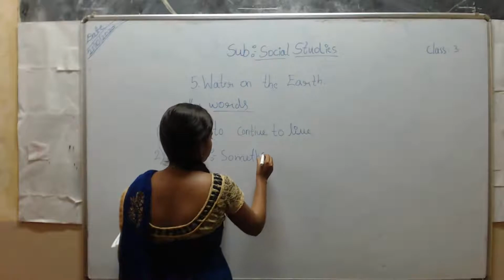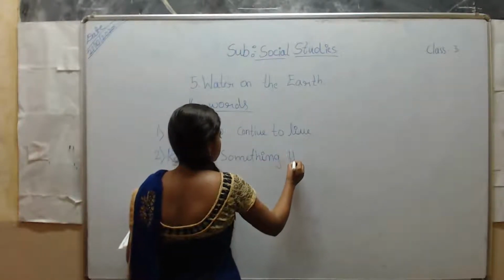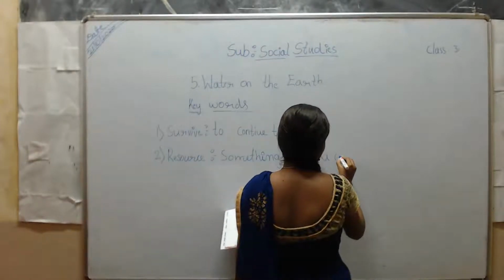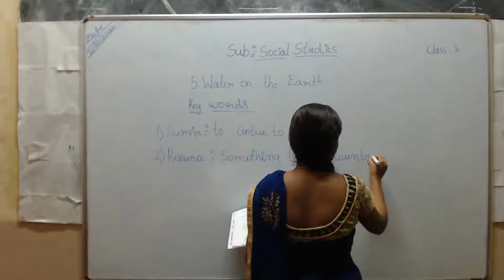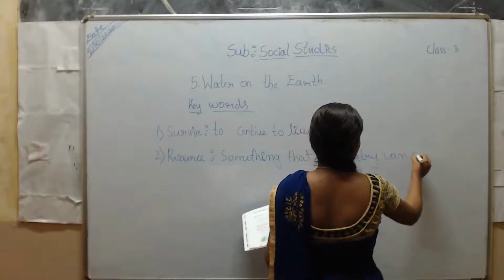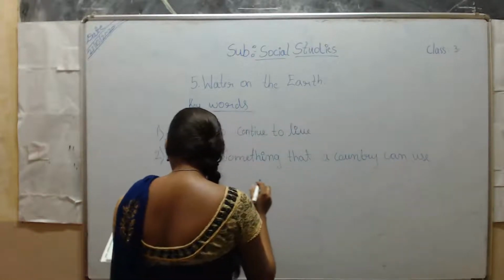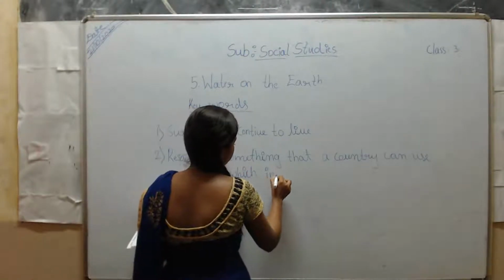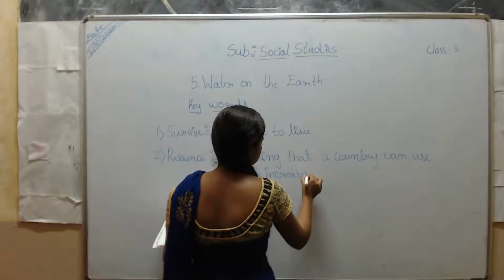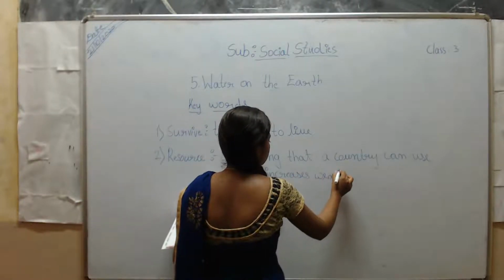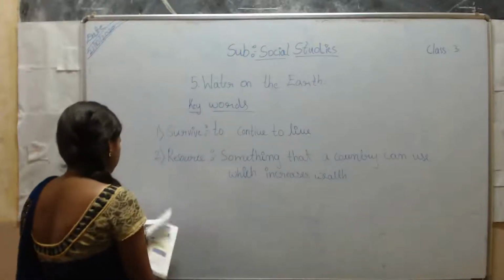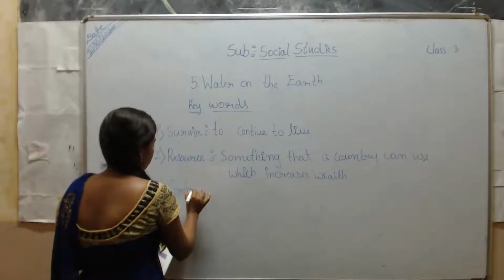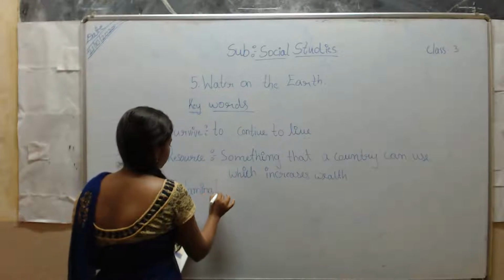which increases wealth. The third one is contaminated.